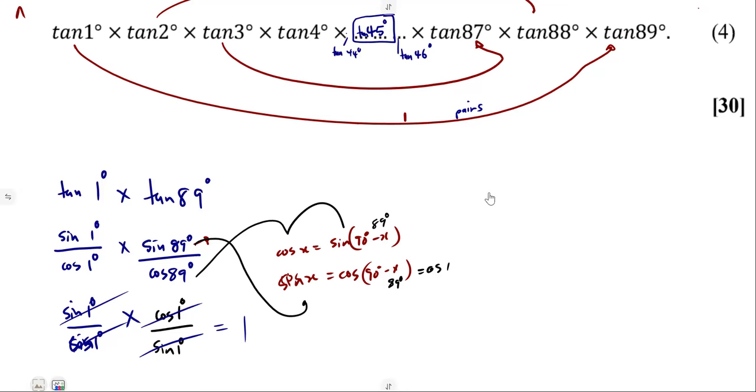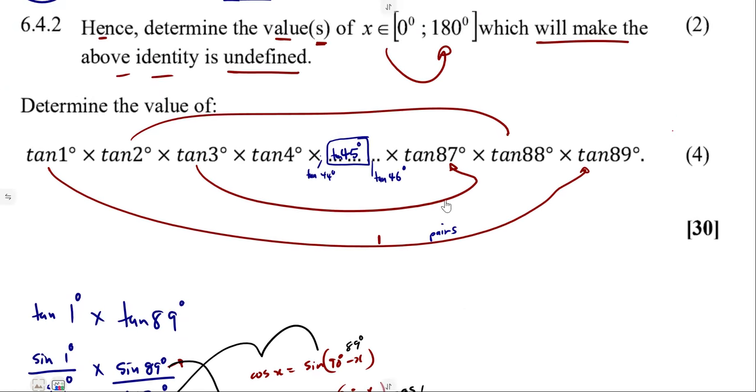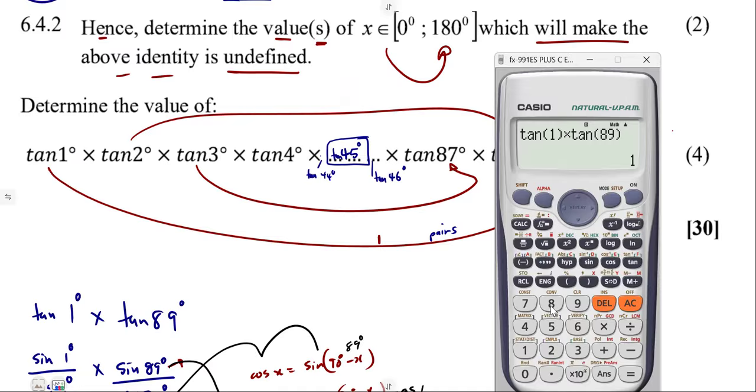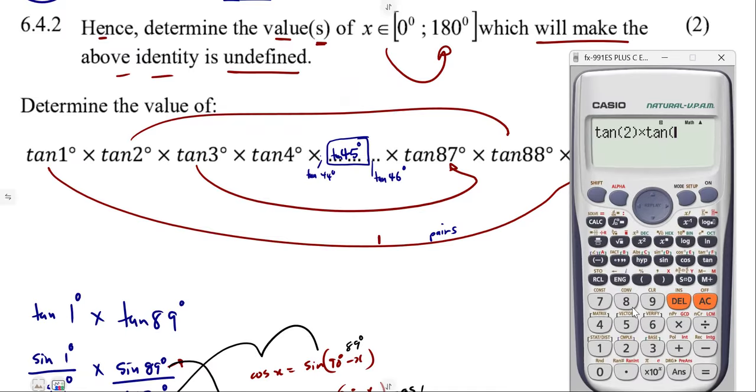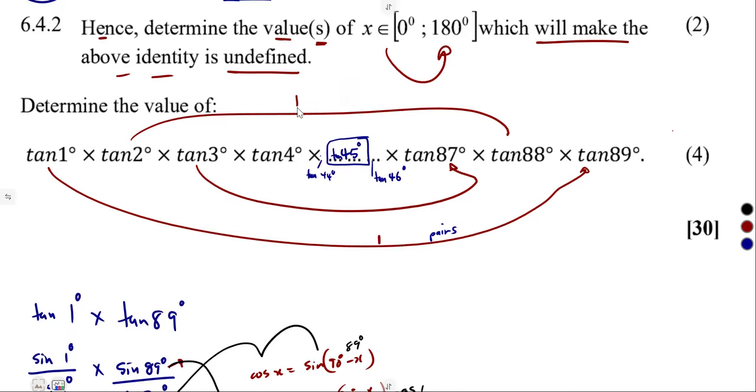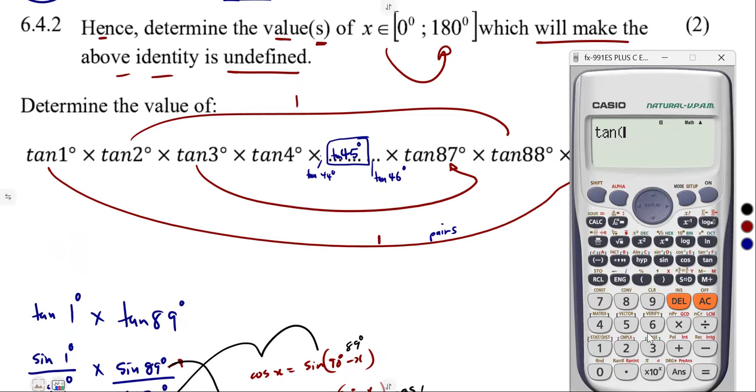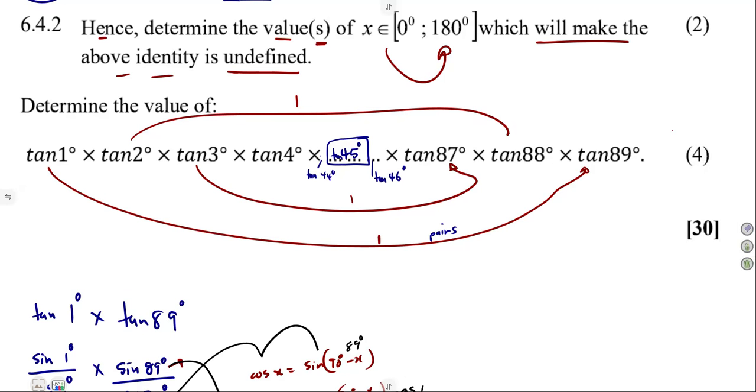It is the same thing if we try tan 2 and tan 88. It's just a pattern which is repeating. Tan 2 times tan 88. Remember, 2 corresponds to 88. That gives us 1 again. Even if we move on to 3 and 87, it's just a repetition. Tan 3 times tan 87 gives us 1 again. So it's a product of 1, 1, 1, 1 throughout.